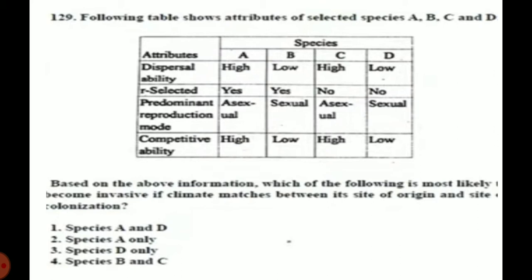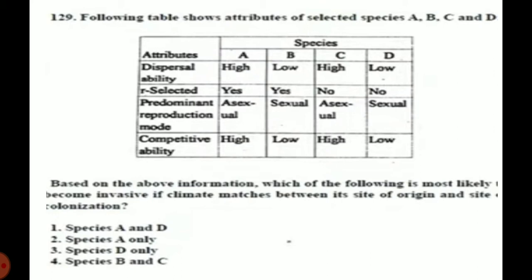That's one case. And they become r-selected. They must be r-selected, and the predominant reproduction mode is asexual. Asexual, it is very clear. Asexual, not sexual, in the case of the invasive species. The advanced case is where sexual reproduction takes place in a plant species.